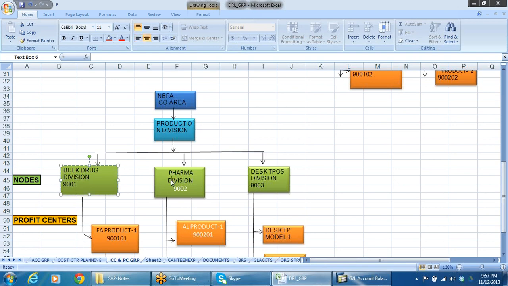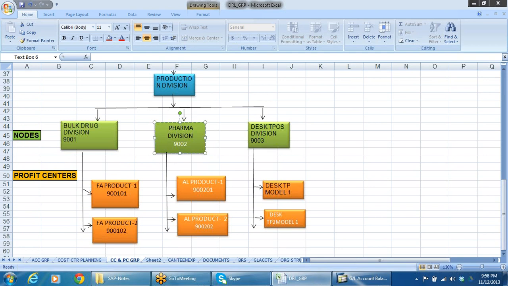I want to know division wise profitability. And again, the bulk drug division is manufacturing different products, say product 1, product 2. Again the pharma division, product 1, product 2, like this. I want to know the profitability of each and every division. In such a case, I need to define each and every division as an SBU, nothing but strategic business unit, and I can arrive at the profitability of each division. And profitability at product level also I can create. I can create the profit centers, and I can arrive at the profitability profit center wise.